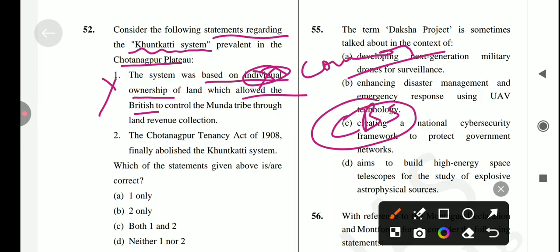The next statement is, the Chota Nagpur Tenancy Act, which is the CNT Act 1908, finally abolished the Khutkarti system. No, it's not abolished. So statement second is also incorrect. The act recognized the collective right of the Munda over their ancestral land, effectively safeguarding the Khutkarti system from external encroachments. Not abolished. So the answer for this question is option D, none of the above is correct.